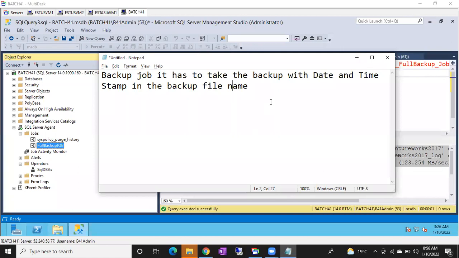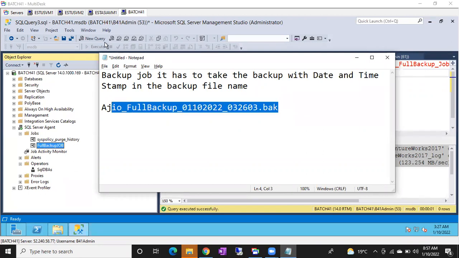Okay, so it will be like this. If it is a database name, Azio underscore full backup underscore today's date, which is 01/10/2022, underscore, and the time now, 3:26. It will be 03:26, and if it is 01 second, 01. While running, it will automatically take the time dynamically. Next second if you run, this will be changed to 3, and if it is changed, again it will create a new backup file.